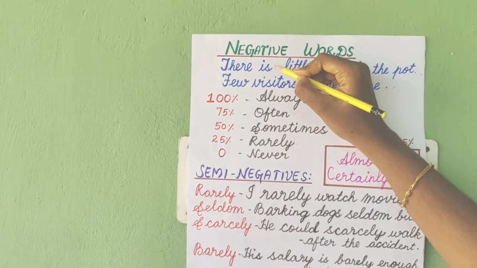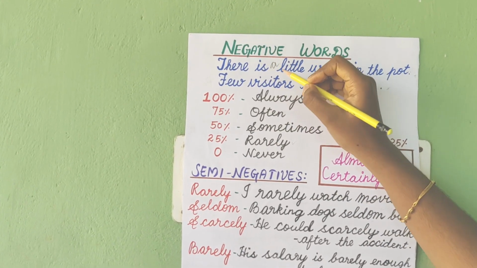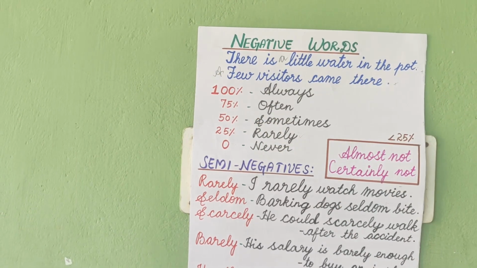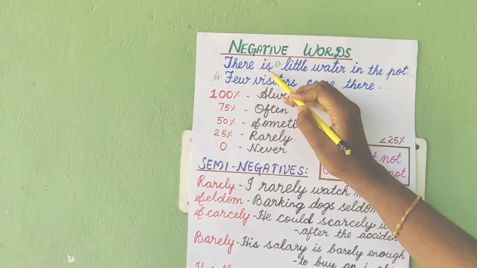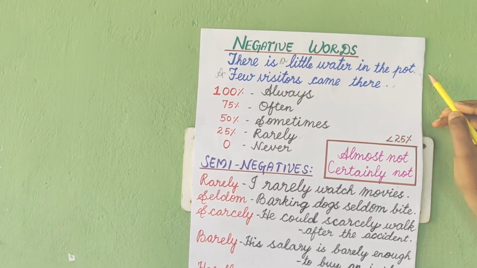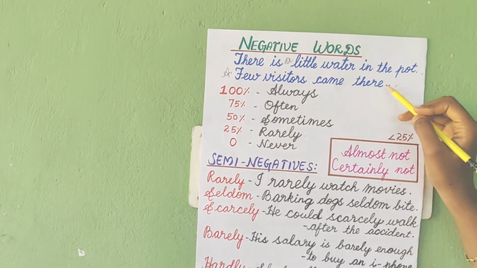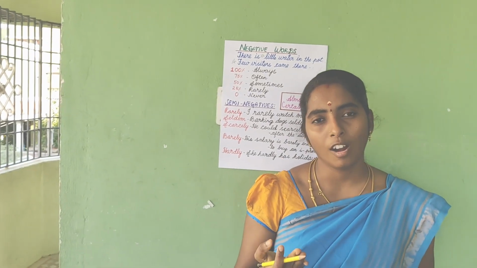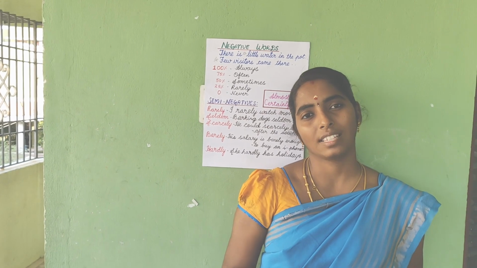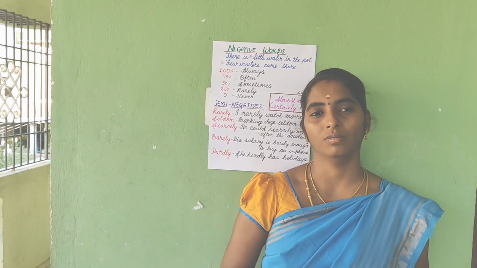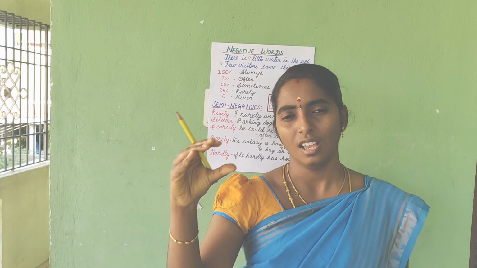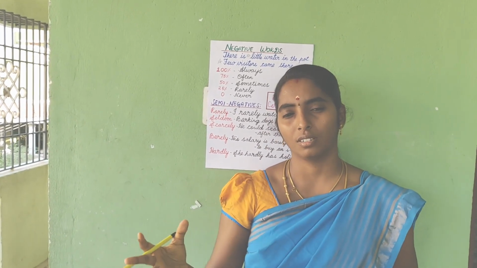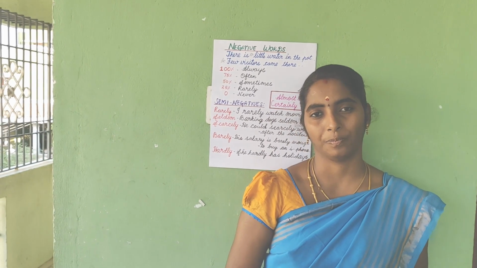When I add an article a here, and similarly when I add an article a here, now read the sentences. There is a little water in the pot. Similarly, a few visitors came there. Only when I add the article a does the sentence become positive. Now it means there is a small quantity of water available, and a few of the visitors came to that place.